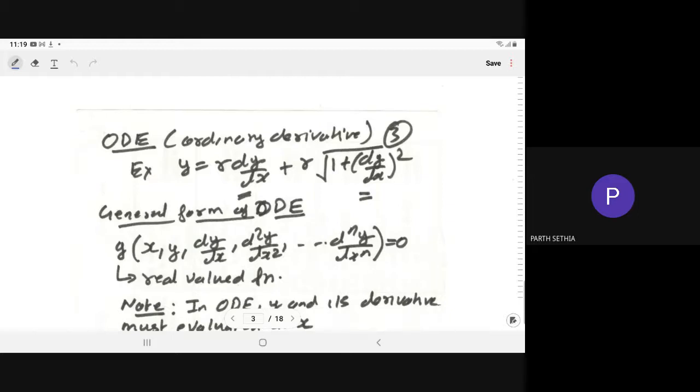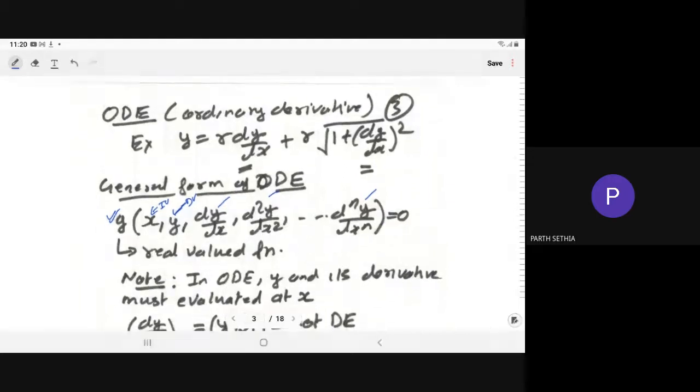So the general form of the ordinary differential equation will be G, where G is any real valued function having the independent variable, the dependent variable, and the derivative of any order, right? Derivatives of any order: dy/dx, d2y/dx2, d3y/dx3, like that, up to dny/dxn. So G is any real valued function. Real valued function means all these x, y, and their derivatives are related by a particular function.